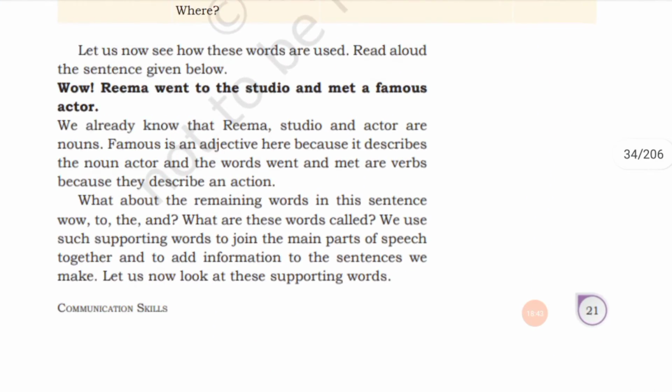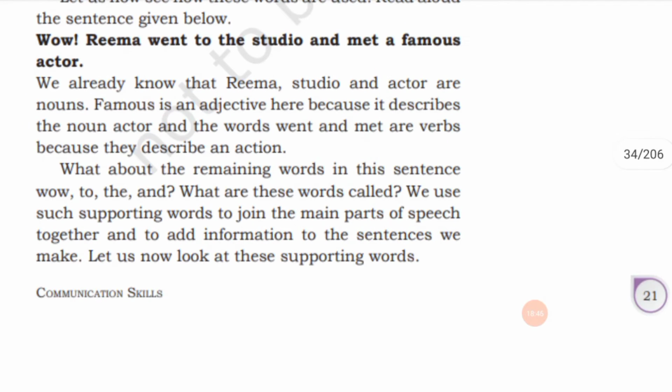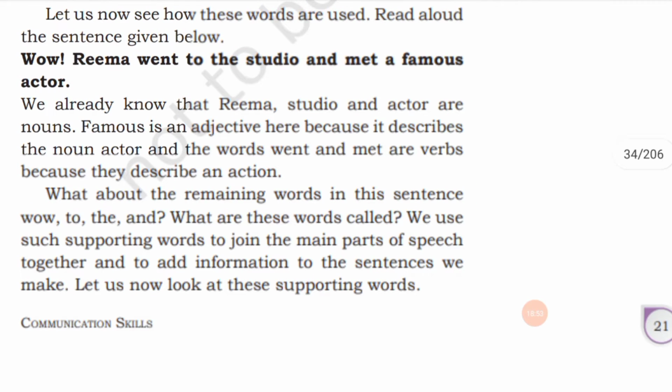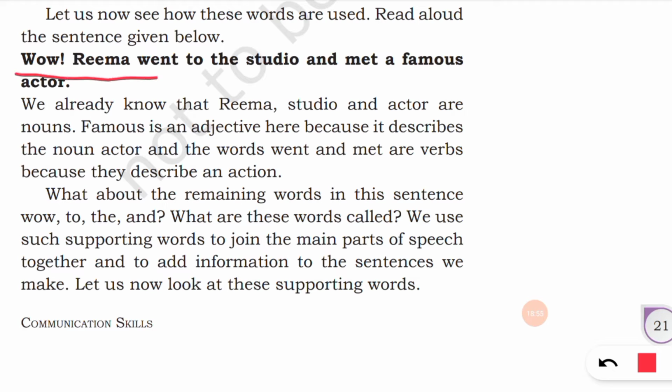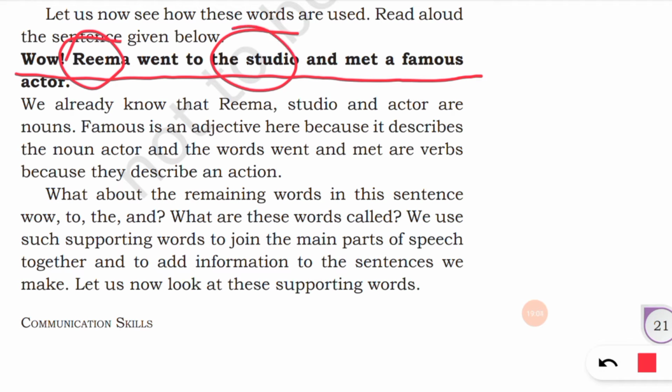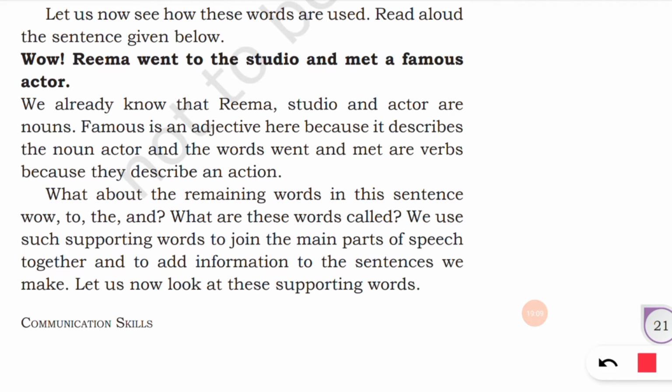Now let us see how these words are used. We have already learned that Rima, studio, and actor are nouns. So let us see this sentence: Wow, Rima went to the studio and met a famous actor. Now we know that Rima, studio, and actor are nouns. Famous is an adjective, because it describes a noun, actor.